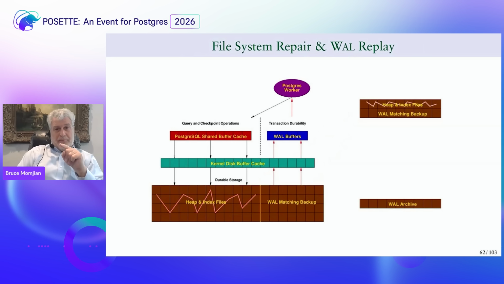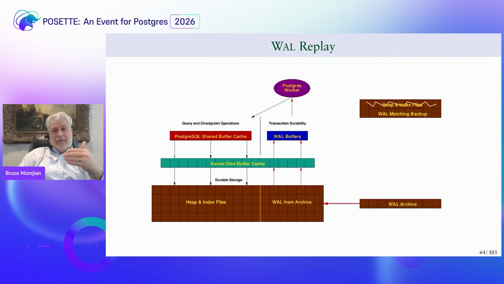So now when I start Postgres, just like during crash recovery, I read the write ahead log that's matching the backup. I replay that over the heap and index files, and it gets less corrupt, less corrupt.